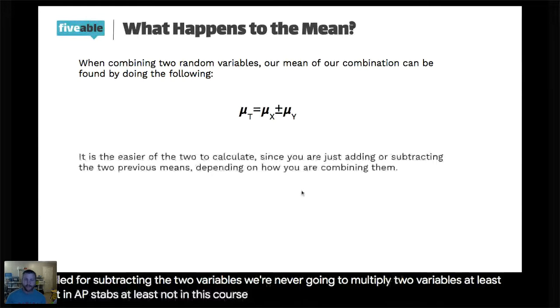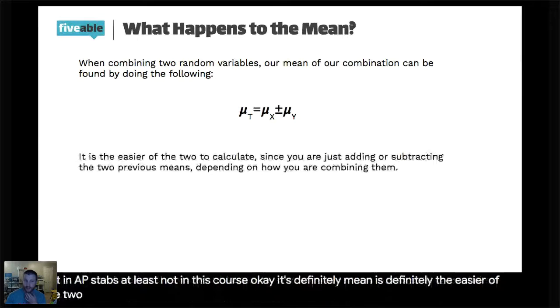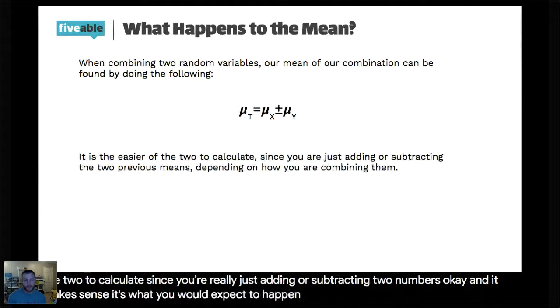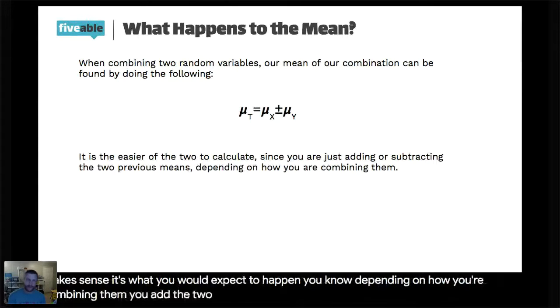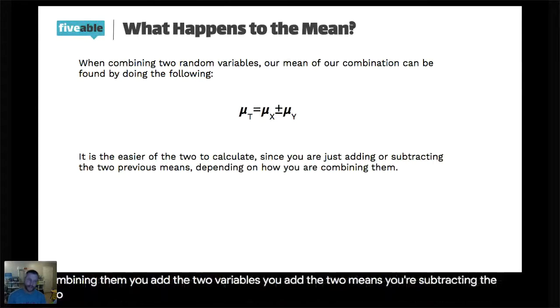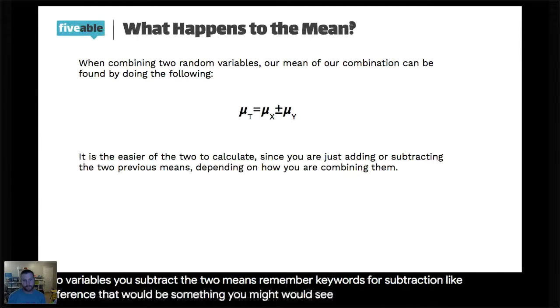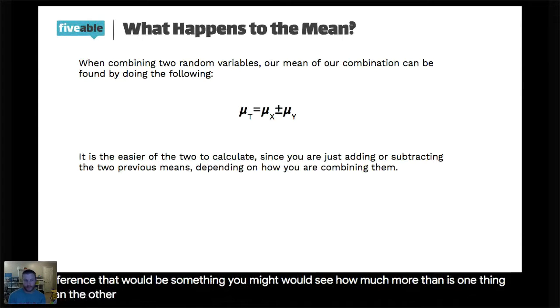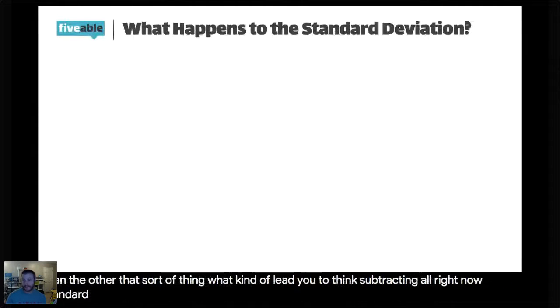Okay. Mean is definitely the easier of the 2 to calculate since you're really just adding or subtracting 2 numbers. And it makes sense. It's what you would expect to happen. So depending on how you're combining them, if you add the 2 variables, you add the 2 means. If you're subtracting the 2 variables, you subtract the 2 means. Remember keywords for subtraction like difference. That would be something you would see. How much more than is one thing than the other, that sort of thing would lead you to think subtracting. All right, now standard deviation is a little bit different.